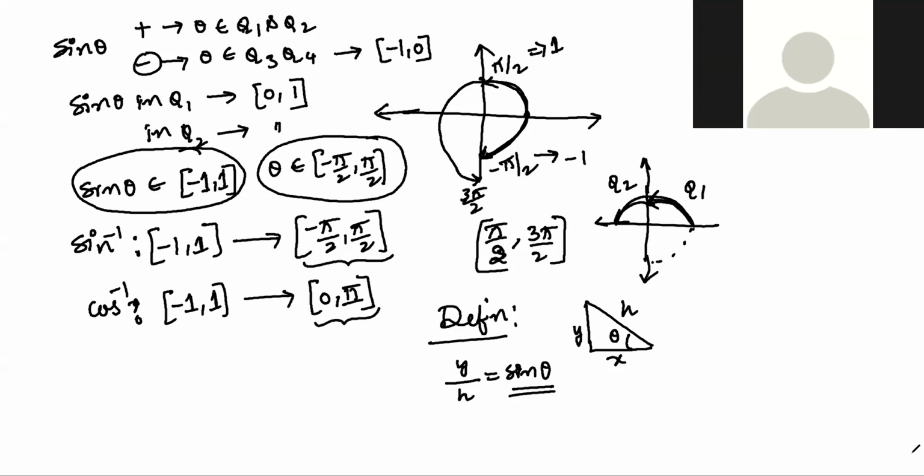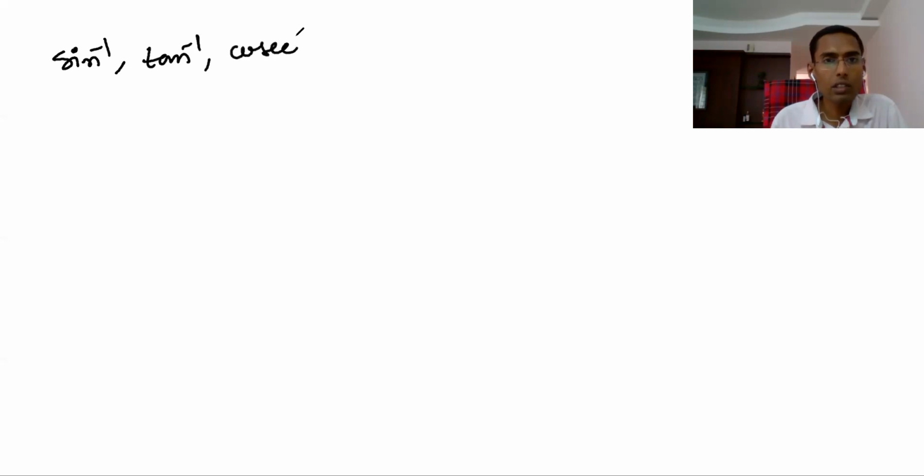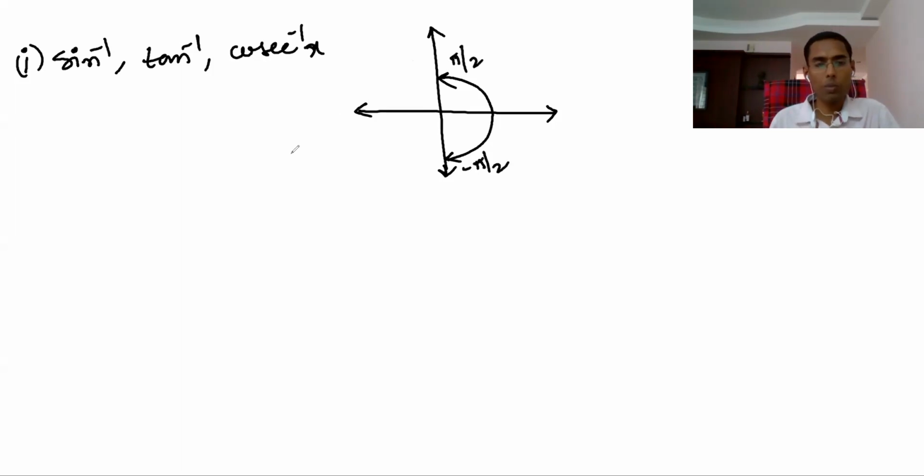Now here two categories are there. One is the sine inverse category: sine inverse, tan inverse, and its reciprocal cosecant inverse. These are the first category. Its principal value branch, which we should remember, is minus pi by 2 to pi by 2. It's very simple to remember.